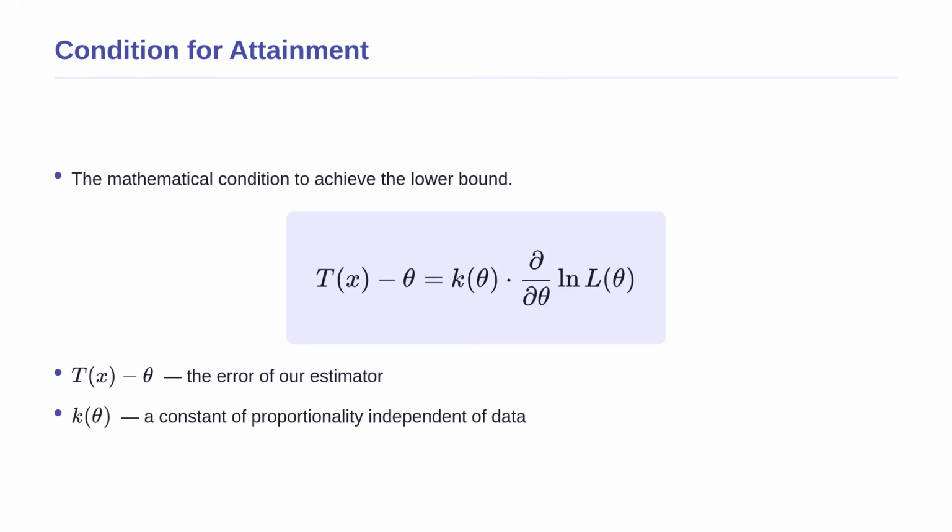Let us look at the exact mathematical condition required to hit the floor. The equation shows that the error of our estimator, t of x minus theta, must equal some constant k of theta multiplied by the score function. The constant k can depend on the parameter, but it must not depend on the data itself. If you can rearrange your score function to look exactly like this equation, then your estimator is guaranteed to have the absolute minimum possible variance. If the parameter changes, the proportionality holds, ensuring optimal precision.